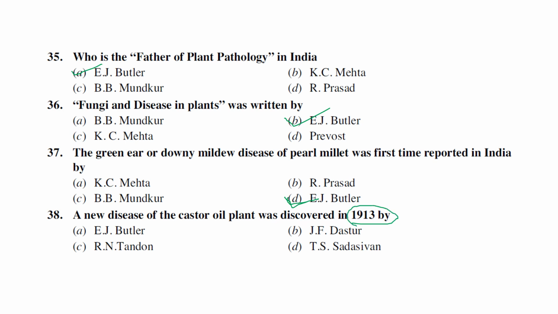The next one, a new disease of castor oil plant that was discovered in 1913 by... In India, the first time, J.F. Dastur discovered or established a new genus called Phytophthora in India. He is internationally renowned for the establishment of the Phytophthora genus in castor. He is the first Indian scientist who discovered a new disease in castor oil plants, J.F. Dastur, and it is a very famous disease.